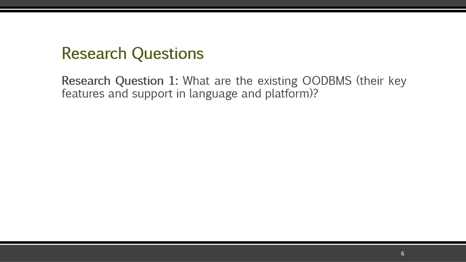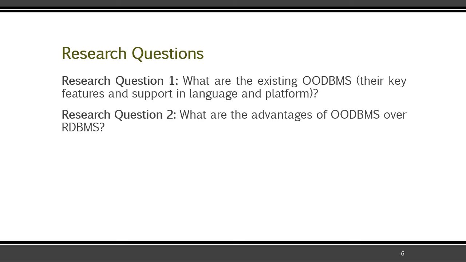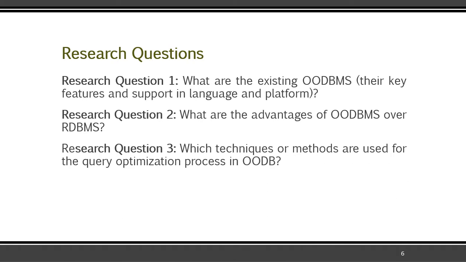If we just look into the research questions, number one is: what are the existing OODBMS? We look into their key features and the support which they provide to different languages and platforms. Question number two is: what are the advantages of object-oriented database management system over relational database management system? Question number three was: which techniques or methods are used for the query optimization process in object-oriented databases?